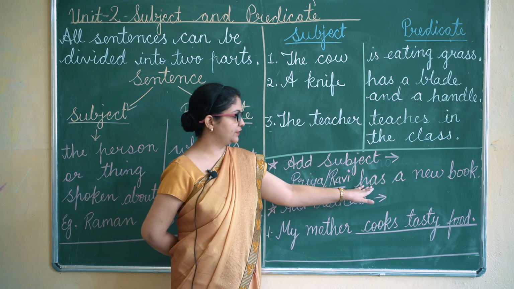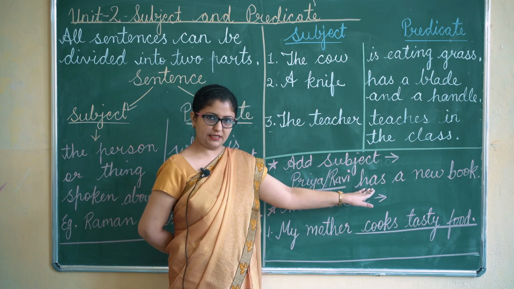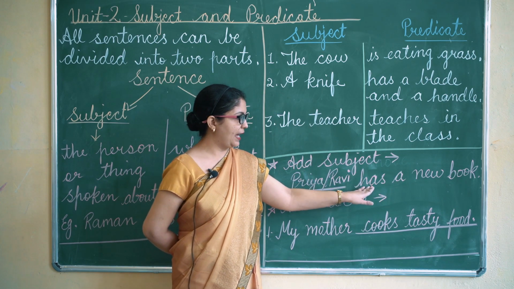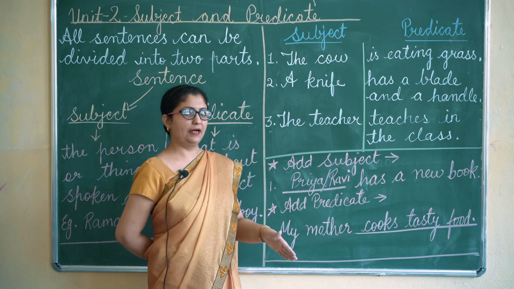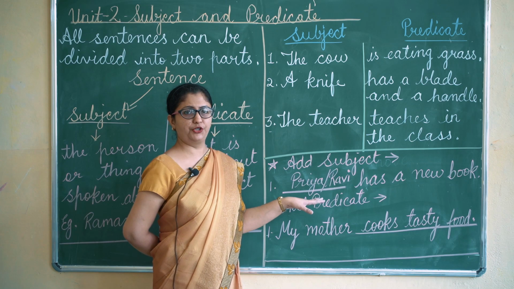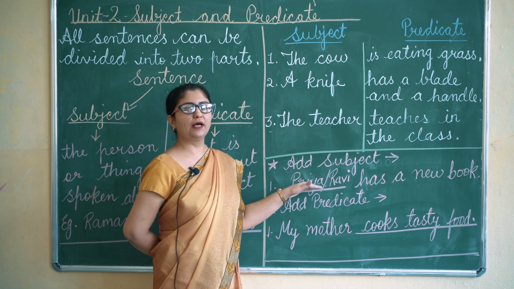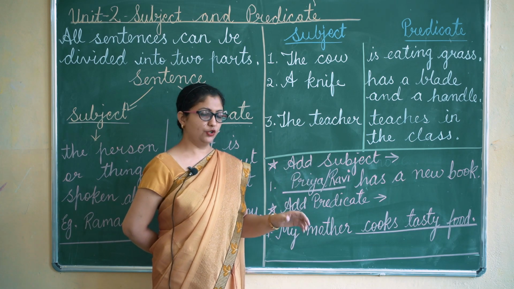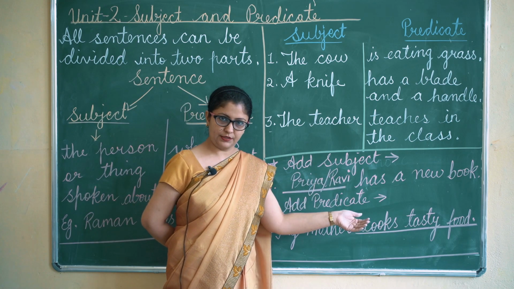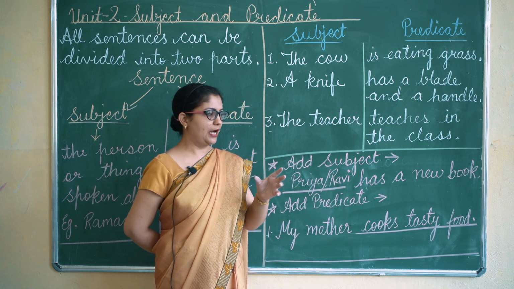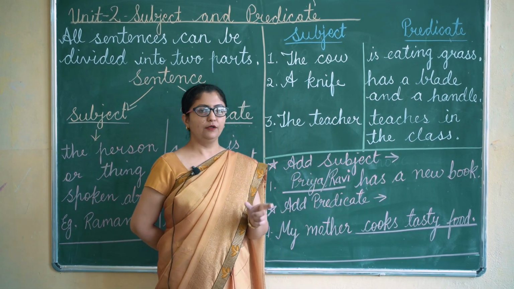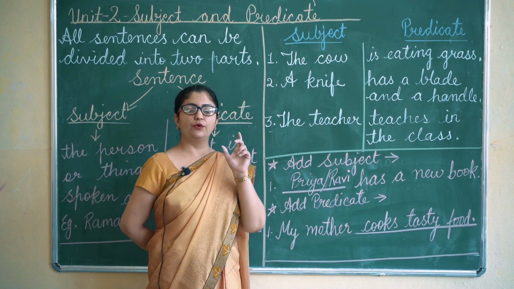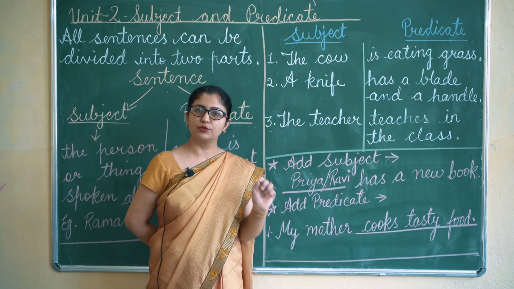If this part of the sentence is given to you, has a new book, and you have to add any subject to it, you always have to read the predicate nicely, and whatever subject you are going to put should be suitable.